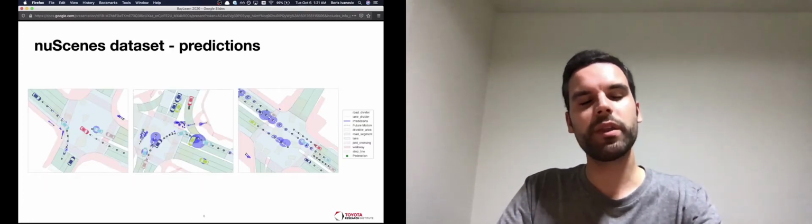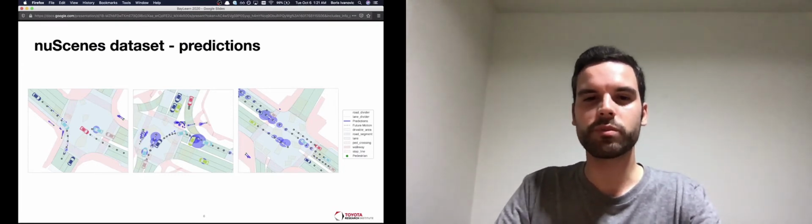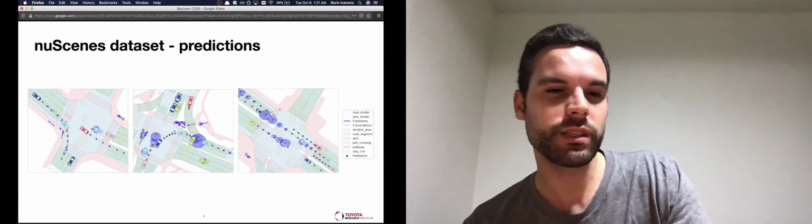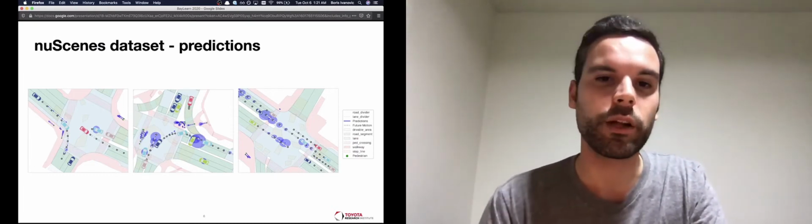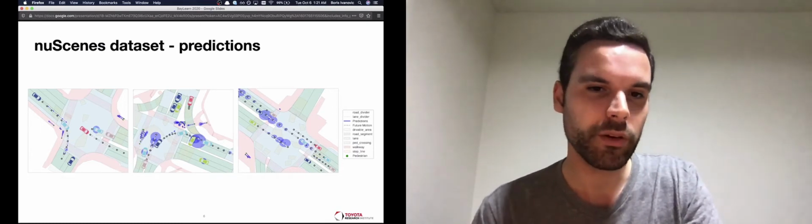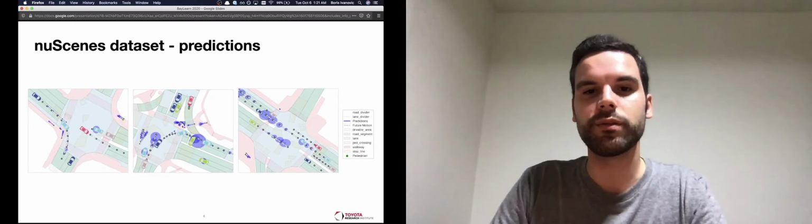We also evaluated our method on the nuScenes dataset, and here we can see some qualitative plots of the model's predictions. We can see that it produces sensible forecasts even in quite dense and cluttered environments for both vehicles and pedestrians and really any other class of agents.